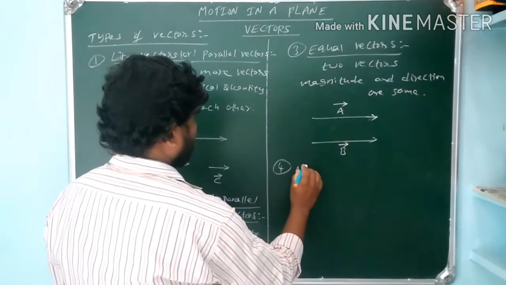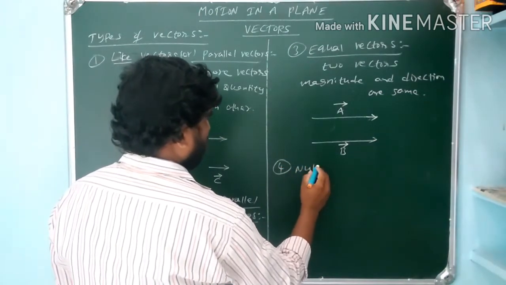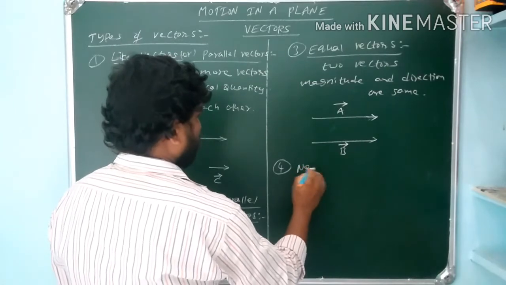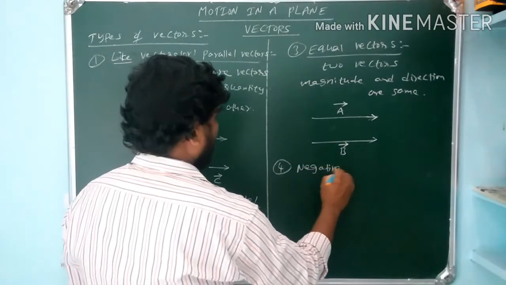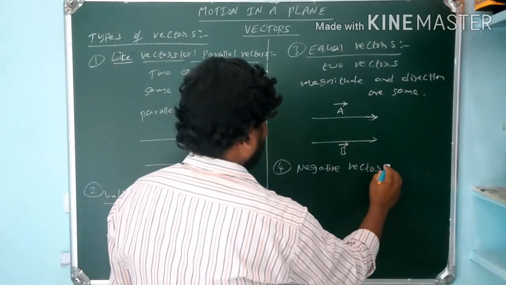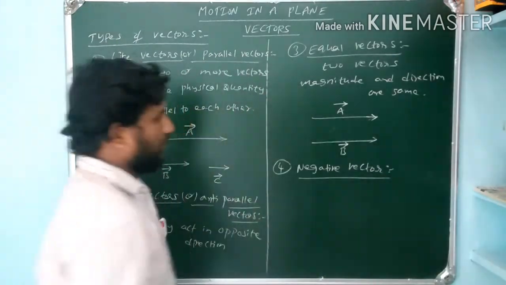Fourth one is the negative vector. What is meant by negative vector?